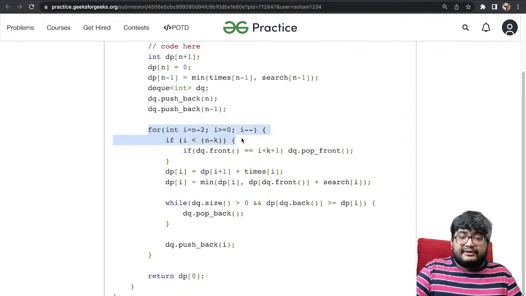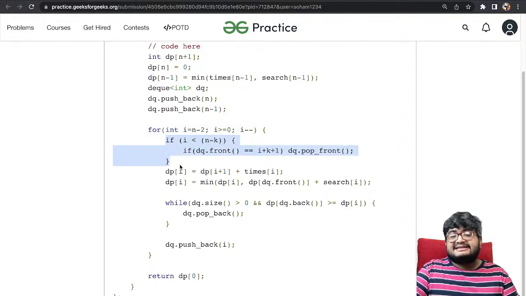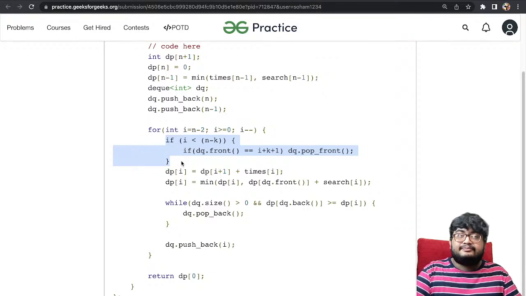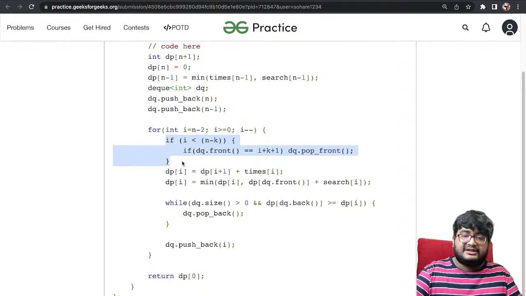So for int i equals n minus 2, we'll run the reverse loop now, i greater than 0, i minus minus. First condition is i less than n minus k. That is because if it is greater than n minus k, basically we do not have to remove from the window. We haven't got k elements in the window yet. We'll only start removing from the window when we have k elements in the window. So that time we slide, and we have to remove elements from the window.